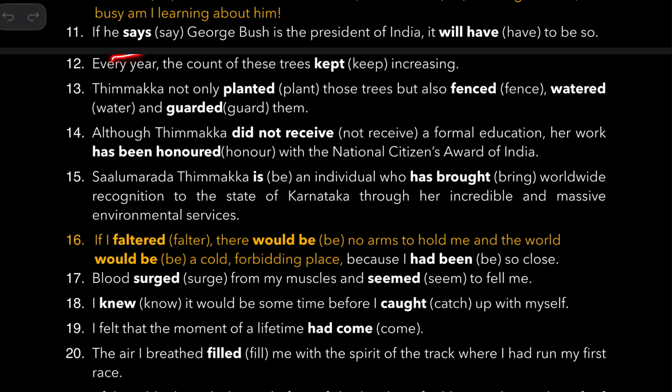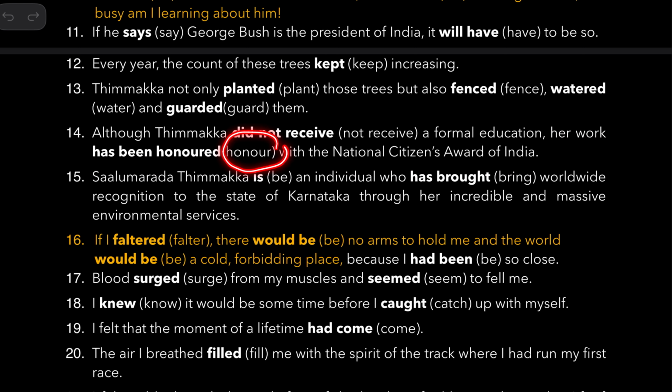If he says Bush is the president of India, it will have to be so. Every year, the count of these trees kept increasing. Only one answer is possible because it is from Timmaka's lesson. Timmaka not only planted those trees but also fenced, watered, and guarded them. Although Timmaka did not receive a formal education, her work has been honored with the National Citizens Award of India.